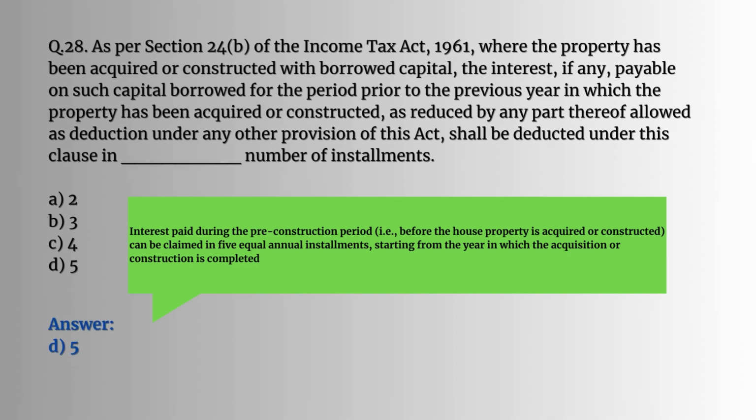Question number 28. As per section 24B of the Income Tax Act, where the property has been acquired or constructed with borrowed capital, the interest, if any, payable on such capital borrowed for the period prior to the previous year in which the property has been acquired or constructed, as reduced by any part thereof allowed as deduction under any other provision of this Act, shall be deducted under this clause in dash number of installments. So here the interest paid during the pre-construction period, that is before the house property is acquired or constructed, can be claimed in 5 equal installments starting from the year in which the acquisition or construction is completed. So the answer would be D, 5.